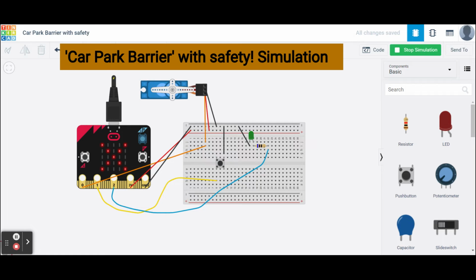The LED will go off and then the car park barrier opens up and the car goes out and the barrier goes back down.